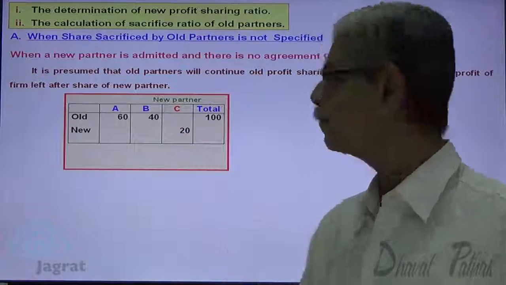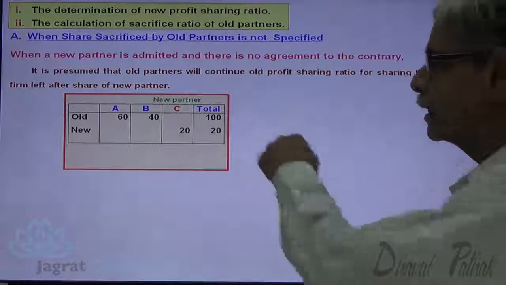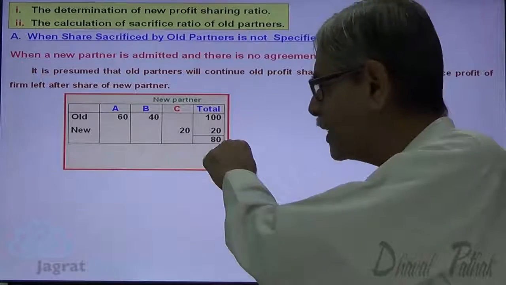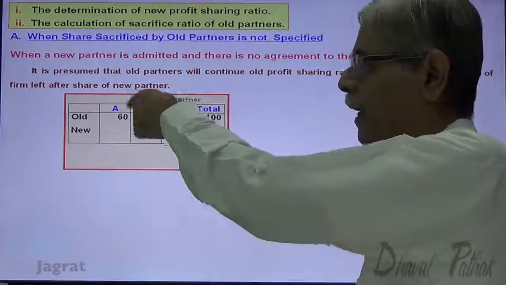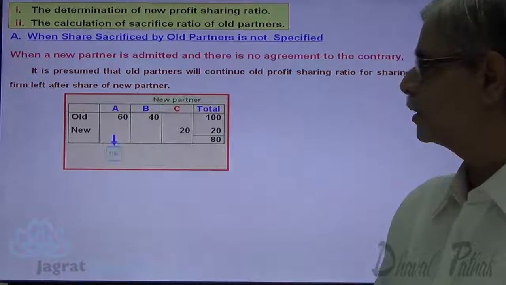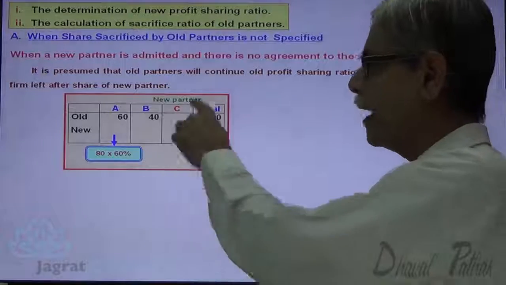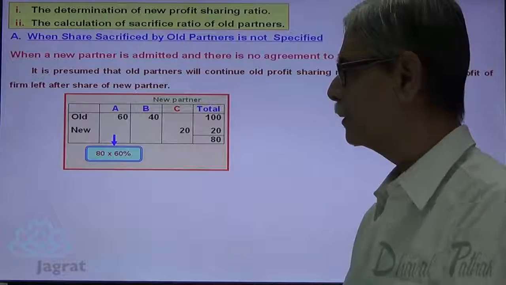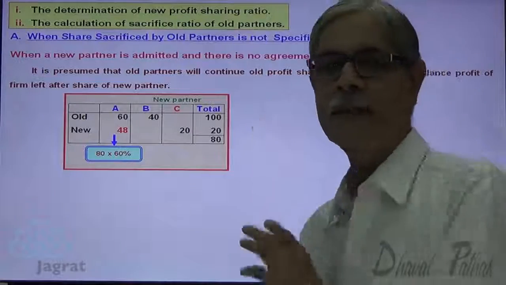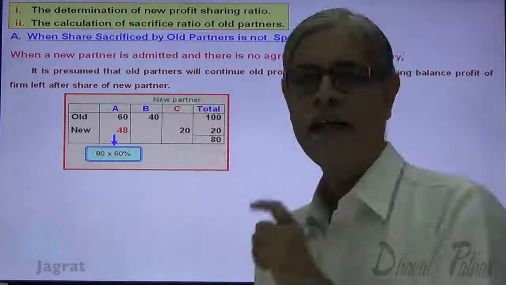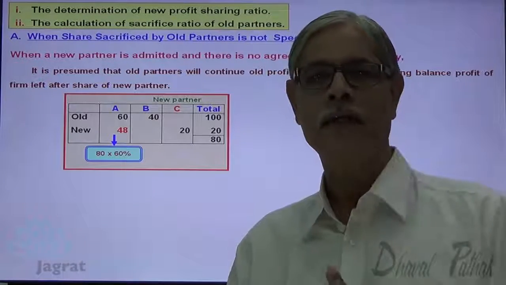That's a presumption. So here 20% is deducted from the total profit. So profit left is 80%. Now this 80% will be distributed between A and B in the ratio of 60%, 40%. So here the share of A after giving C 20% is 80% into 60%. So share of A is 48%. So after admission of a new partner, share of A in the profit is 48%.